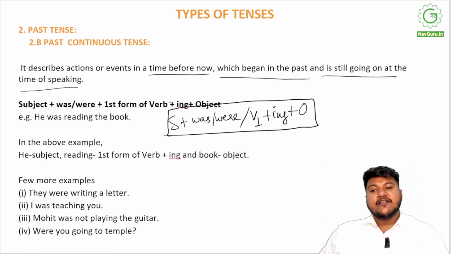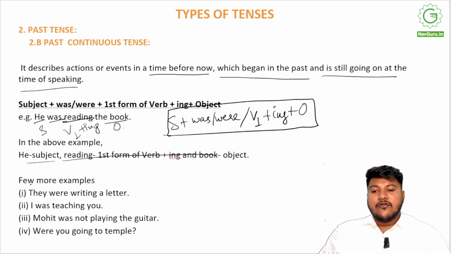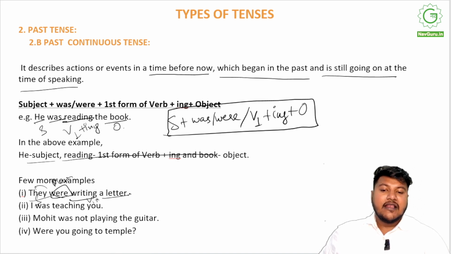For example, he was reading the book. Last I saw him, he was reading the book. He is the subject, was reading, that is v1 plus ing, and the book, that is the object, right? Similarly, they were writing a letter. They are the subject. I've used were because it is plural, right? Writing, v1 plus ing, letter, object.